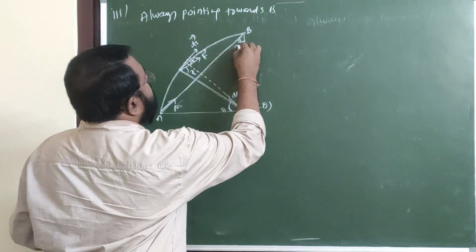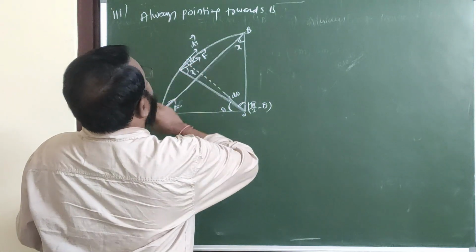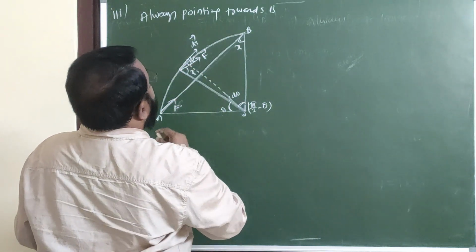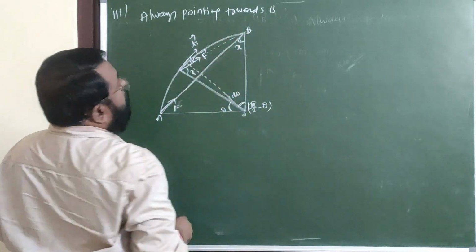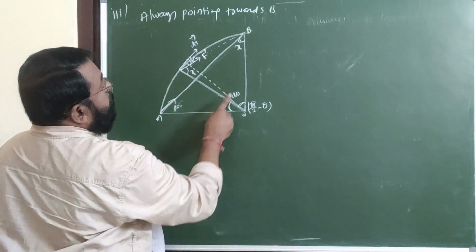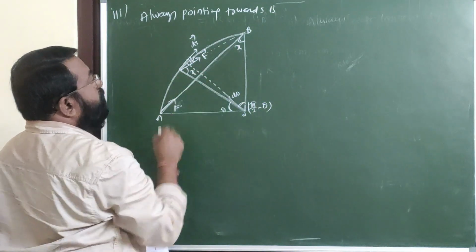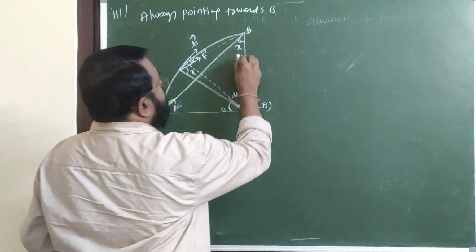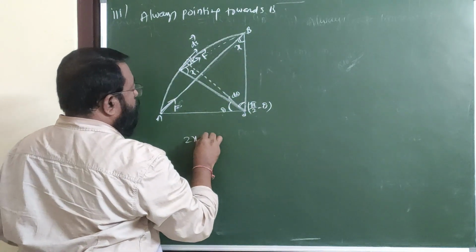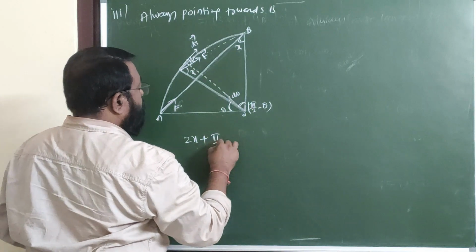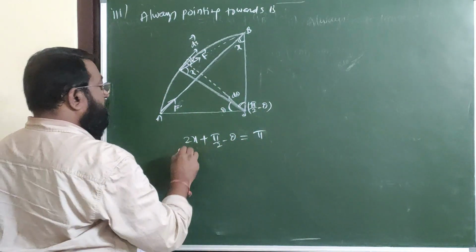For example, x. So in this triangle, this is x, this is x. Here pi by 2 minus theta. Therefore, sum of the angles in the triangle is 180 degrees. x plus x, 2x, plus this angle pi by 2 minus theta becomes 180.